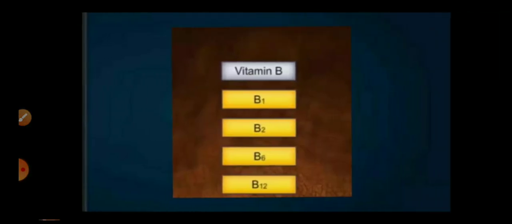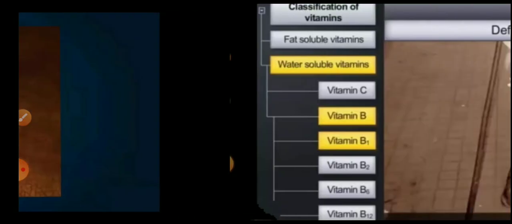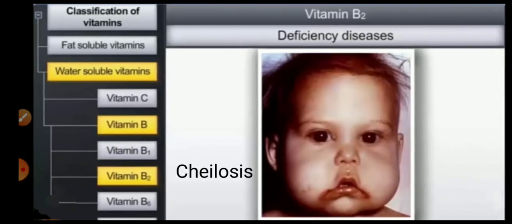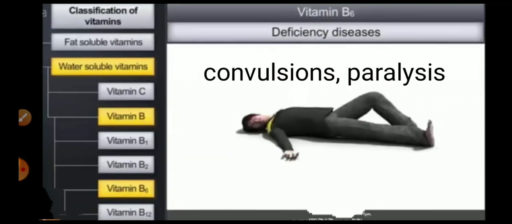Vitamin B is further classified into vitamin B1, B2, B6 and B12. The deficiency of vitamin B1 causes beriberi, and the deficiency of vitamin B2 causes a disease like glossitis.